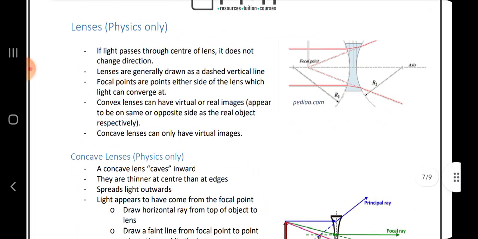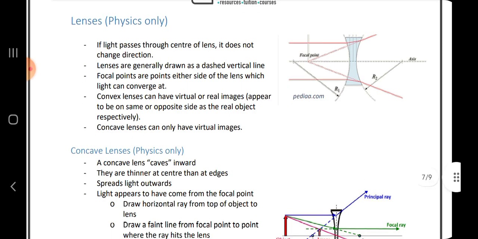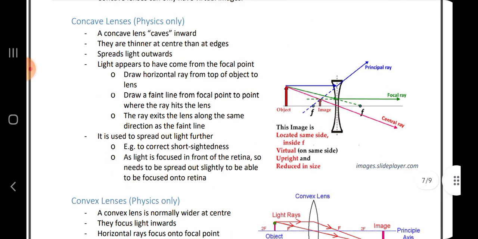Then lenses: if light passes through the center of the lens, it does not change its direction. Lenses are generally drawn as a dashed vertical line. Then concave lenses: a concave lens curves inward. They are thinner at the center than at the edges and spread light outwards.